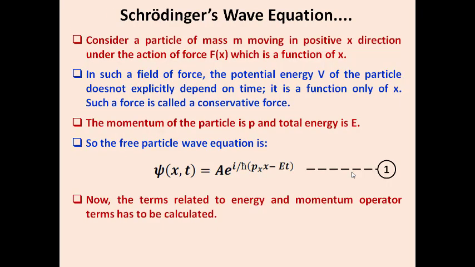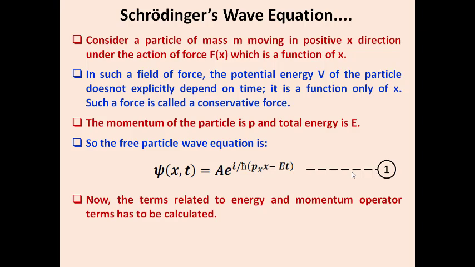So we are going to start deriving Schrödinger's wave equation. On that basis, we repeat the condition: a particle of mass m is moving in the positive x direction under the action of force F of x, which is a function of x. In such a field of force, the potential energy of the particle does not explicitly depend on time. So it is a function of x alone. Such a force is called a conservative force. The momentum of the particle is p and the total energy is E, as per the earlier discussions.